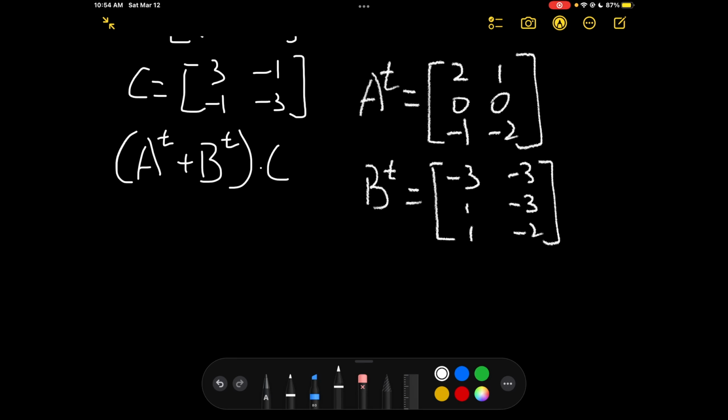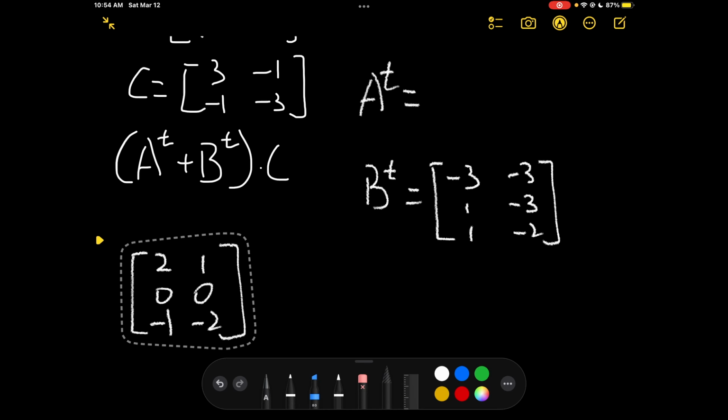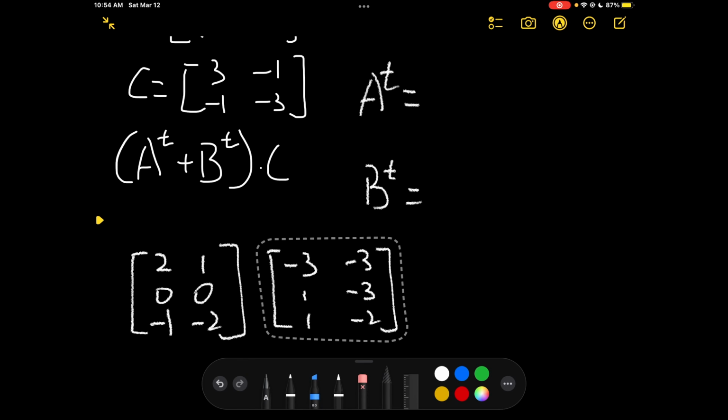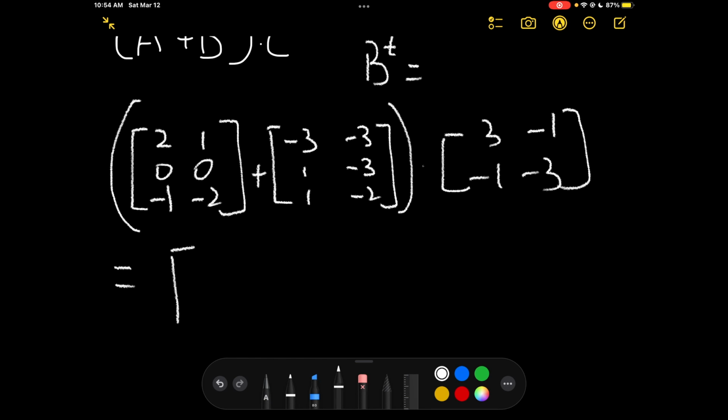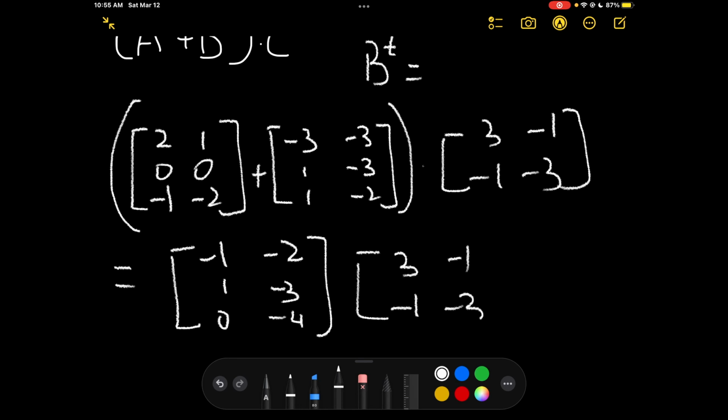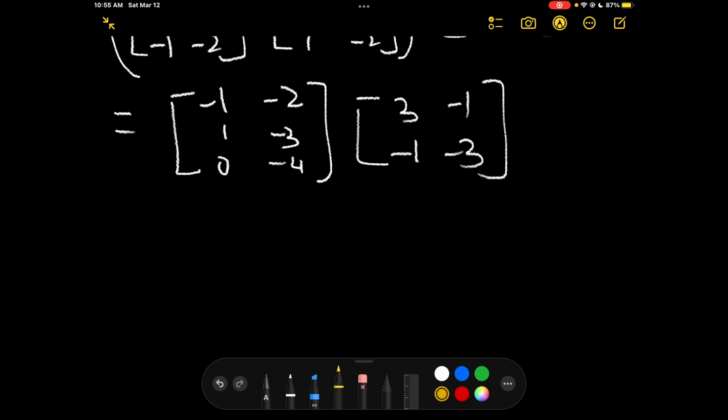Okay, so we have, let me just move it, save some time. This one and this one, they are adding together, and times matrix C. What we have is, addition is easy, corresponding, which is negative 1, negative 2, 1, negative 3, 0, negative 4. Just adding that together.